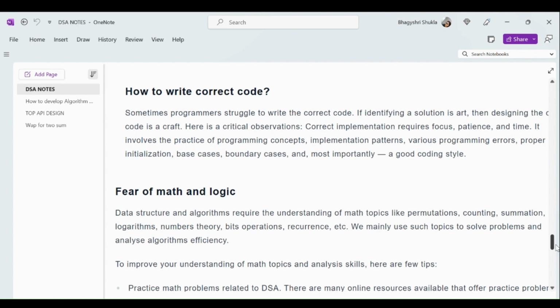And next we have fear of math and logic. Every candidate feels this about the logic behind it. Data structures and algorithms require an understanding of math topics like permutation, counting, summation, logarithm, number theory, bit operations, and recurrence. It is like normal 10th or 12th grade math. So we have to understand the basics, analyze them in our problem solution, and write the code accordingly. We mainly use such topics to solve problems and analyze algorithm efficiency.